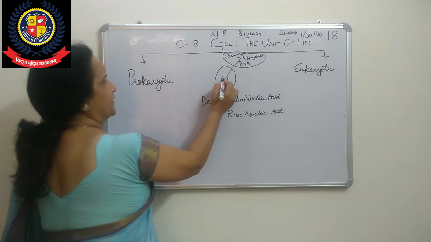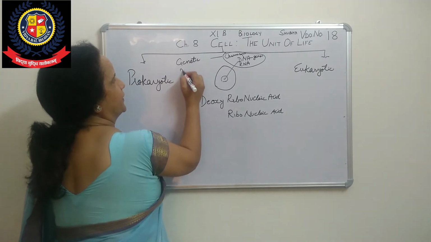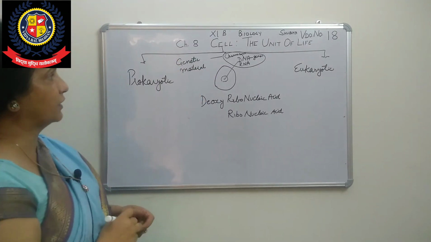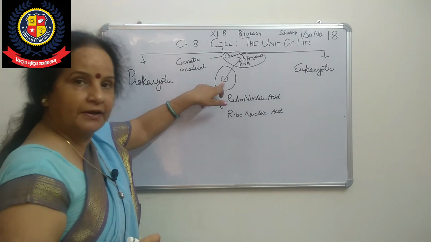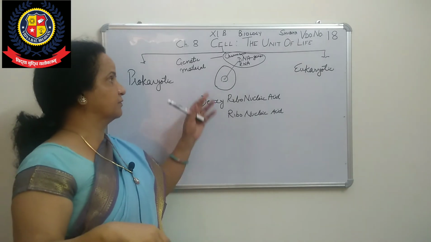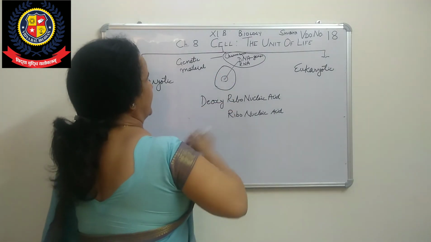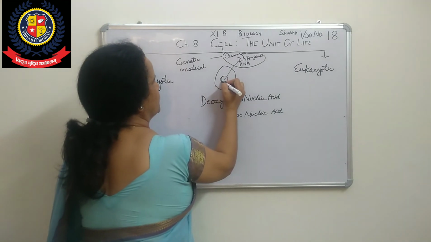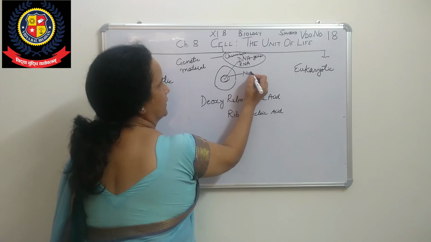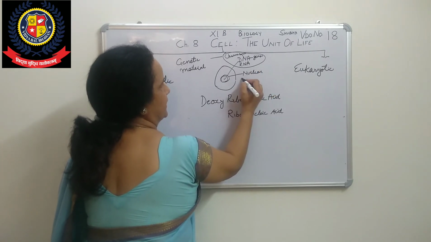Now see, in the nucleus that genetic material will be surrounded by, covered by, the nuclear membrane. We will do it separately also. Now the nuclear membrane.